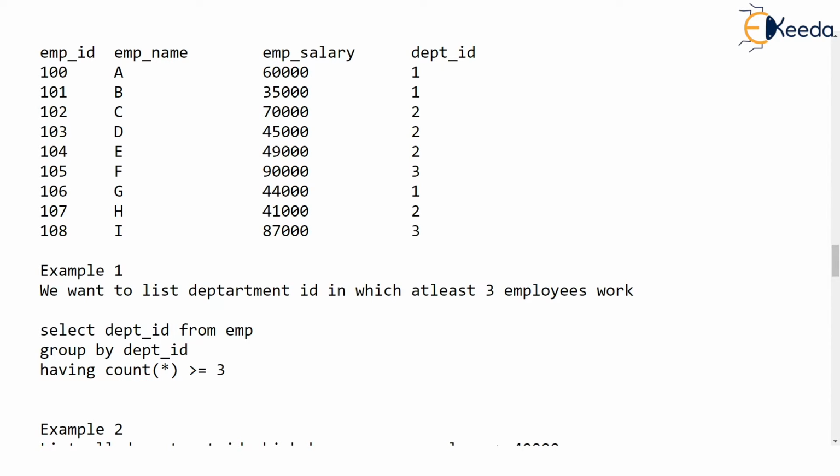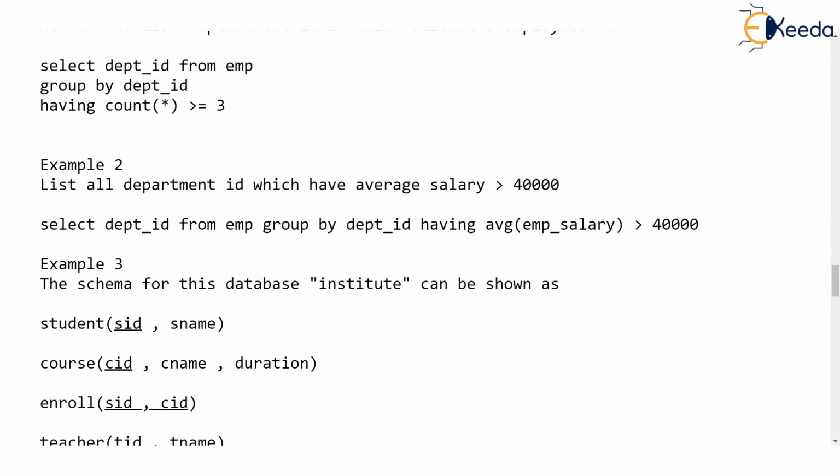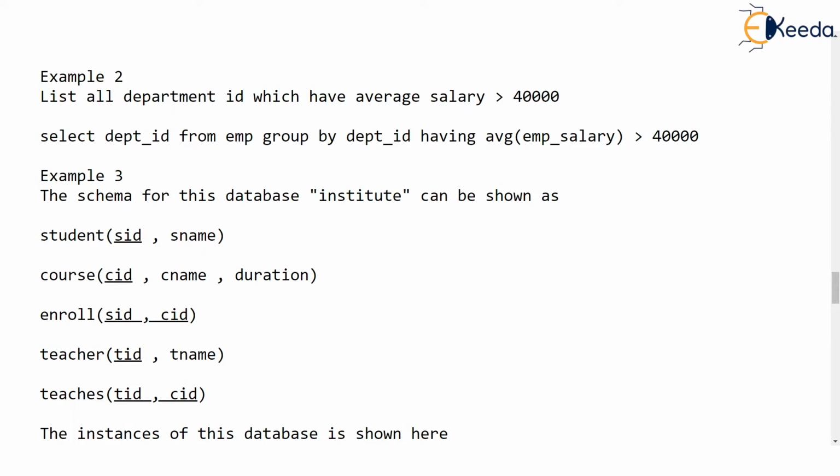Okay. Now, what if we want to write a query like this. List all department IDs which have average salary greater than 40,000. So first we will group, correct? Group by department ID. And we want to list department IDs only for those departments which have average salary greater than 40,000. So first we will create groups, and for each group, we have to check whether average salary is greater than 40,000.